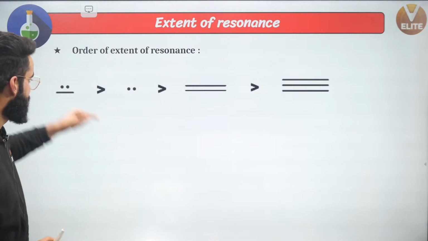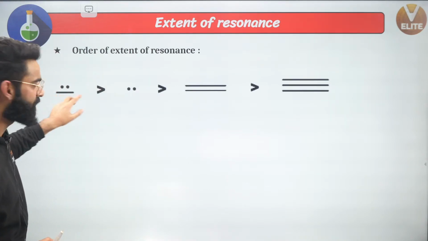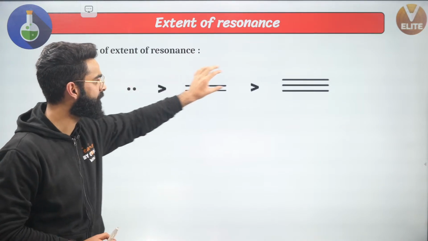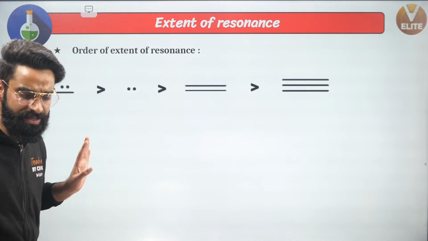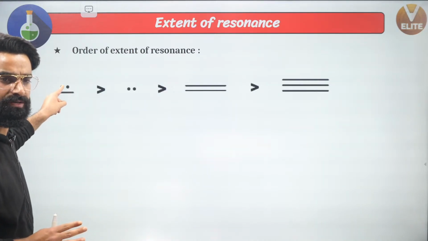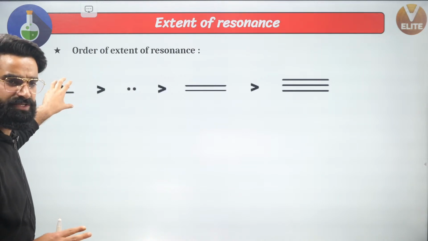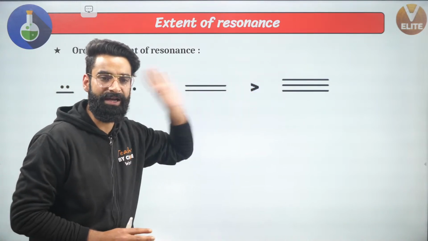Now remember, negative charge with a lone pair has the maximum energy, followed by the lone pair, followed by the double bonded one, followed by the triple bonded pi electron. Or you can simply remember it like this: negative charge with a lone pair is going to show maximum resonance, followed by the lone pair, followed by the pi electron of double bond, followed by the pi electron of triple bond.